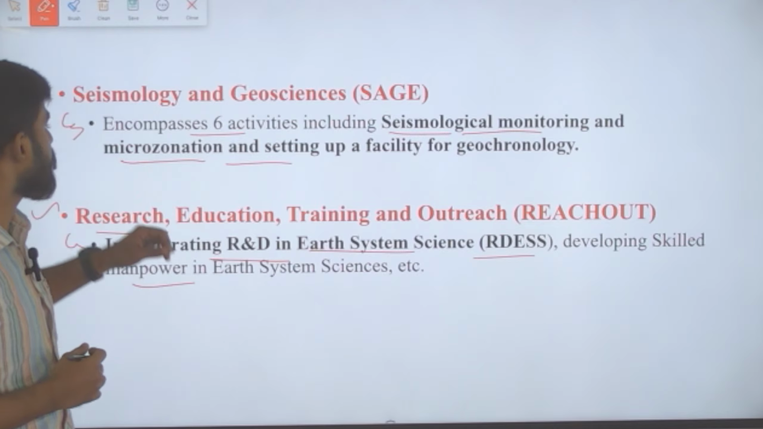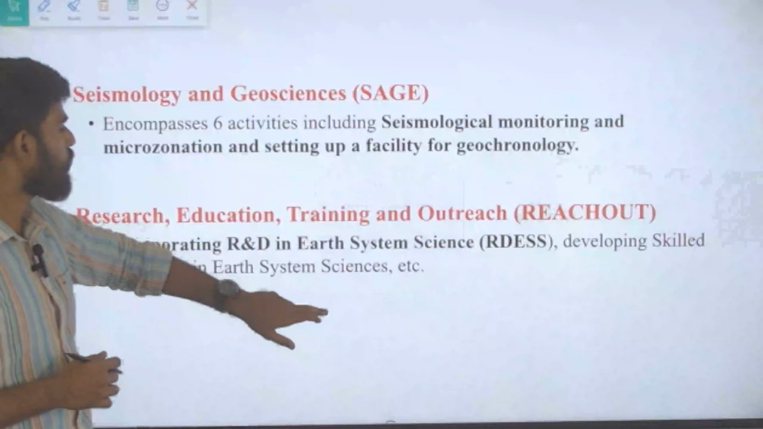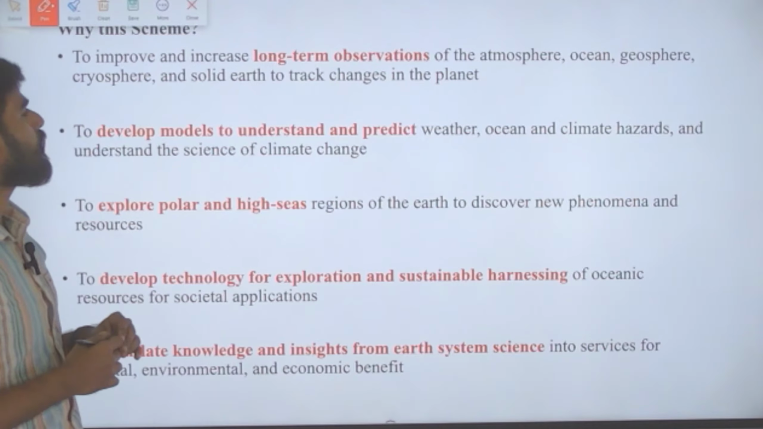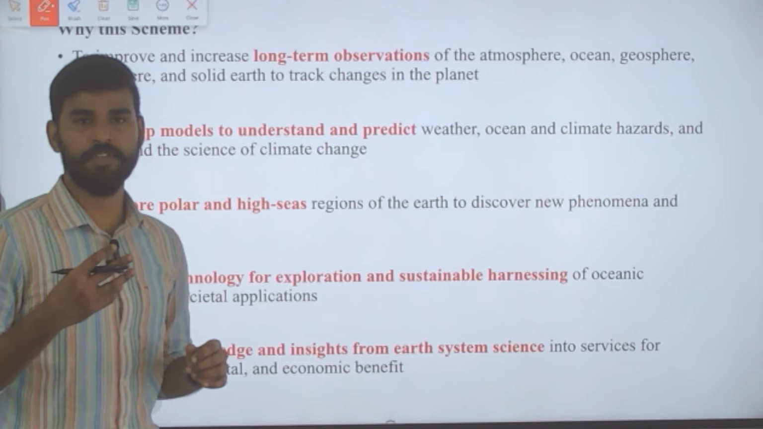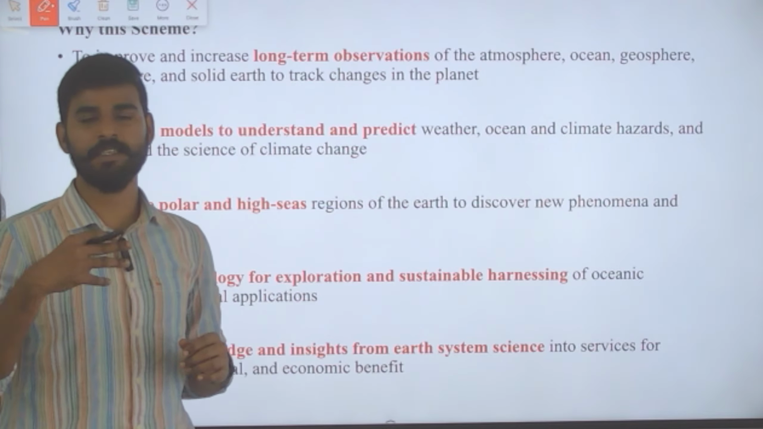So this is what we need to know. And what are all the importance of this scheme and why is this scheme created?